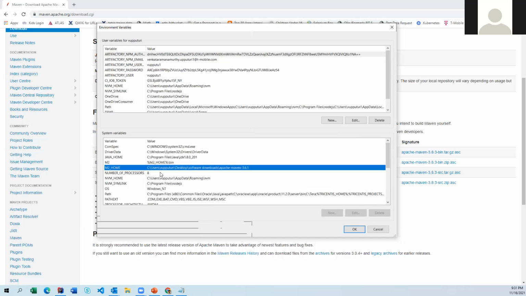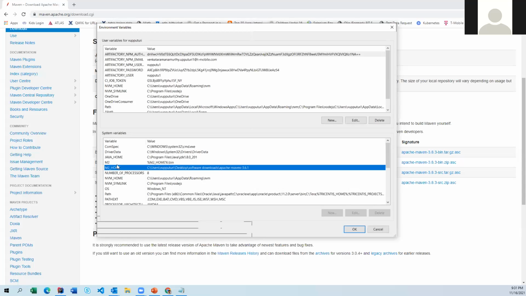Otherwise, if you are sure you are not going to change it, definitely you can take the same path and provide slash bin. Okay. So these are the two places or two variables we had to give for MAVEN to set up the class path. Now we are good to go. Java is ready, MAVEN is ready.